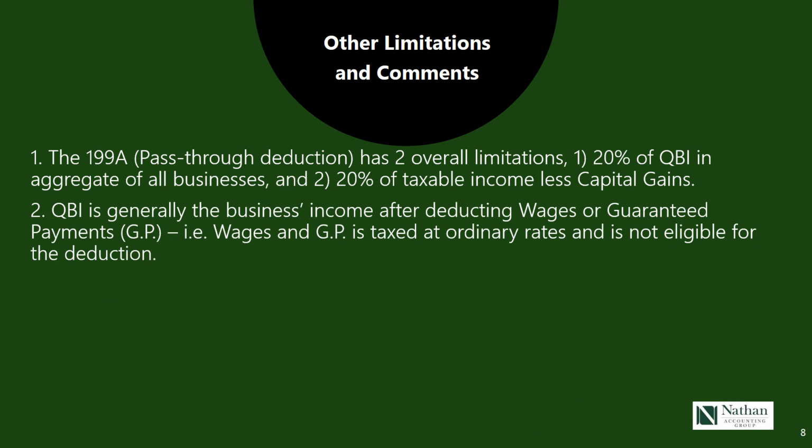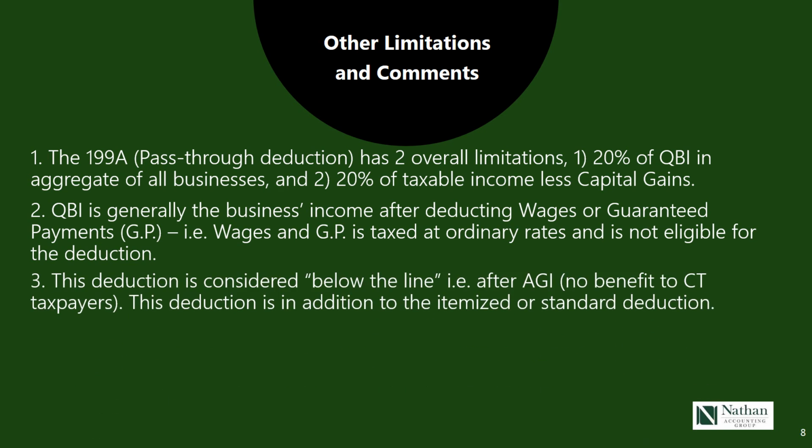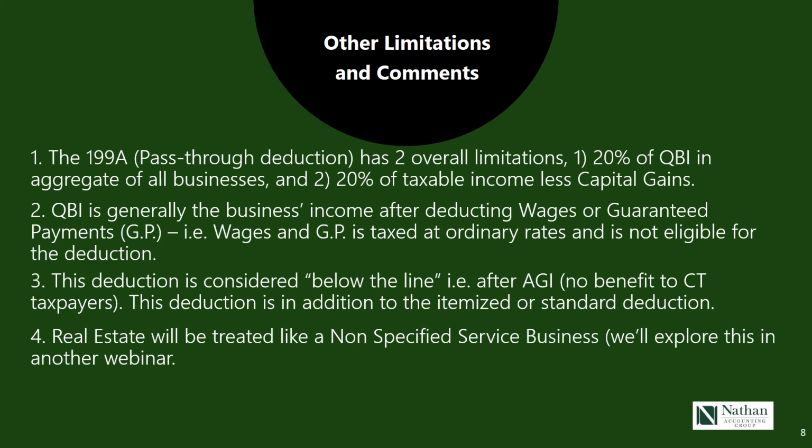Secondly, QBI is generally the business income after deducting wages and guaranteed payments. So wages and guaranteed payments are taxed at ordinary income rates and are not eligible for the deduction. 3, the deduction is considered below the line, i.e. after AGI, so no benefit to our Connecticut friends. Also, this deduction is in addition to the standard or itemized deduction, so it's in addition to probably where exemptions once were. 4, real estate will be treated as non-specified services, but we'll explore this in another webinar. And 5, so much more for the IRS to define for us.